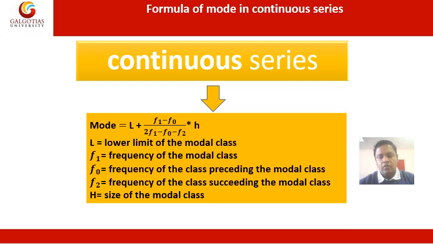After that, to find the exact value of the mode, we use the formula: mode is equal to L plus (f1 minus f0) divided by (2f1 minus f0 minus f2), multiplied by h. Here L represents the lower limit of the modal class, f1 the frequency of the modal class, f0 the frequency of the class preceding the modal class, f2 the frequency of the class succeeding the modal class, and h the size of the modal class.